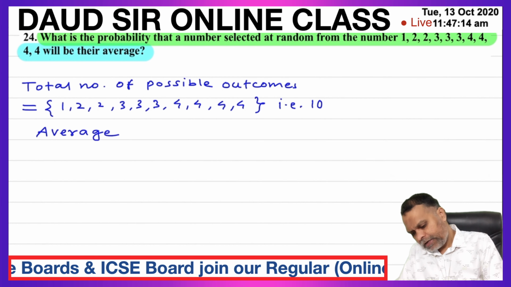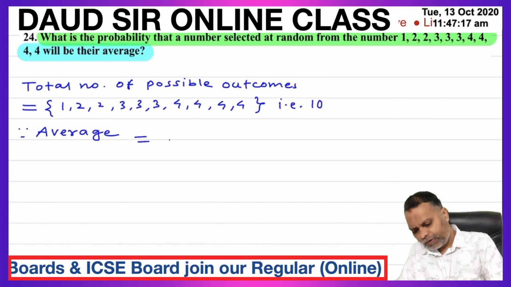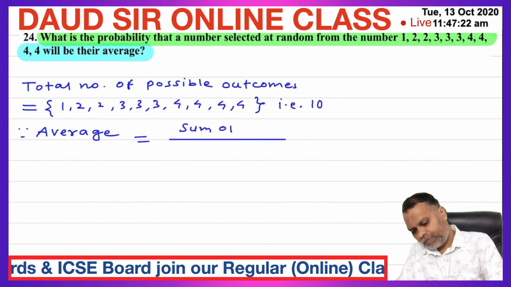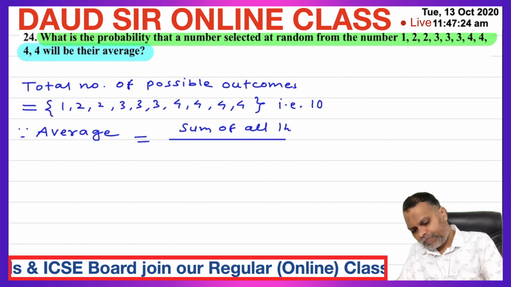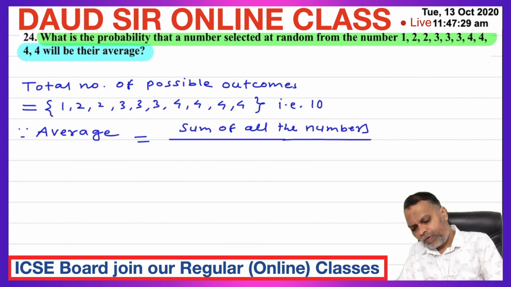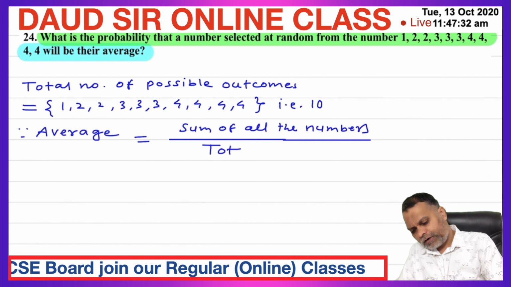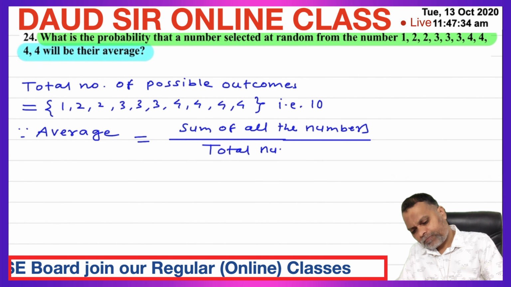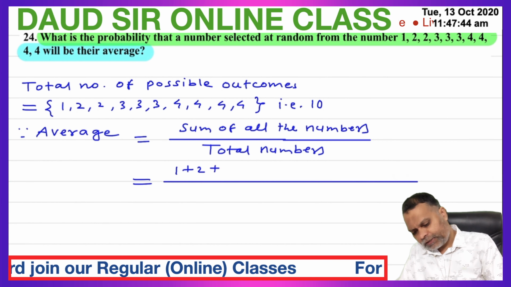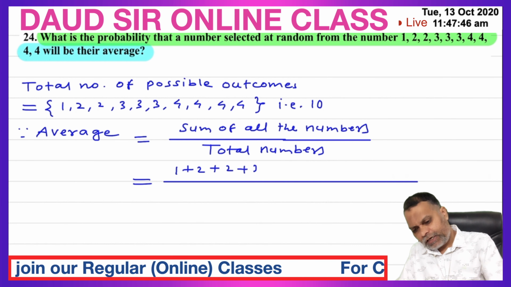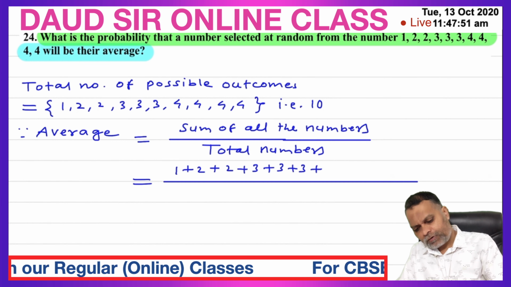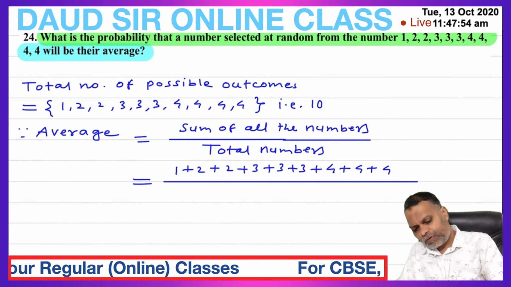So first calculate their average. Average is equal to sum of all the numbers upon total numbers. So add them: 1 plus 2 plus 2 plus 3 plus 3 plus 3 plus 4 plus 4 plus 4 plus 4.